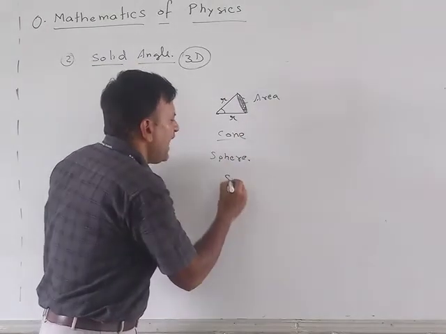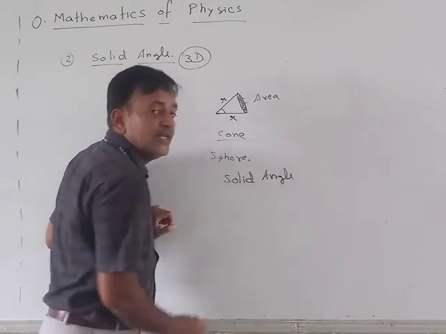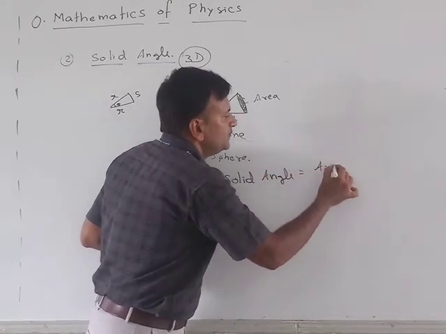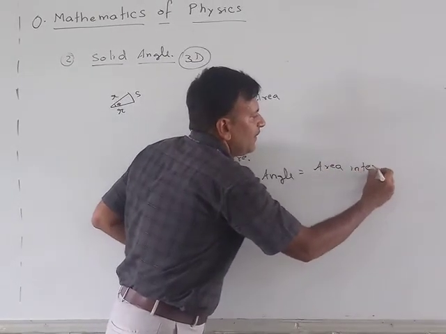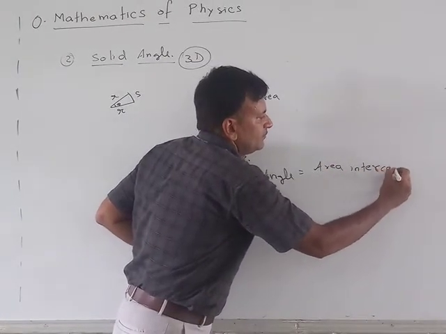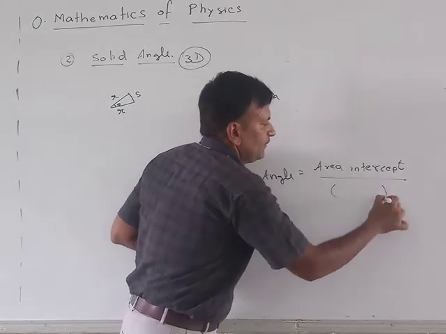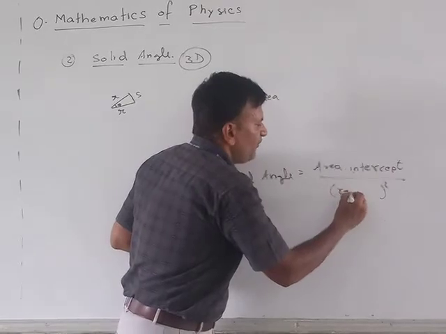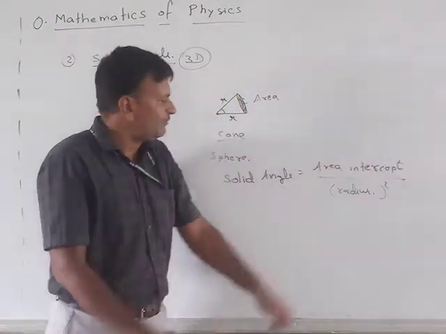So a solid angle is equal to the area intercept upon the square of radius. That's it.